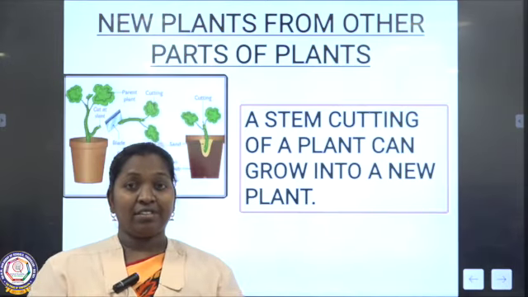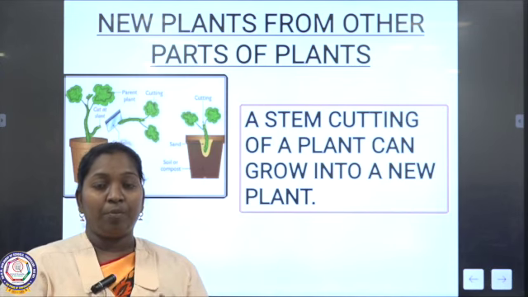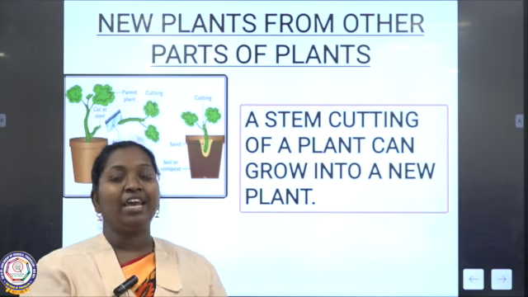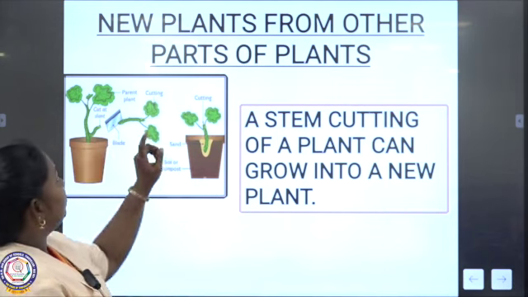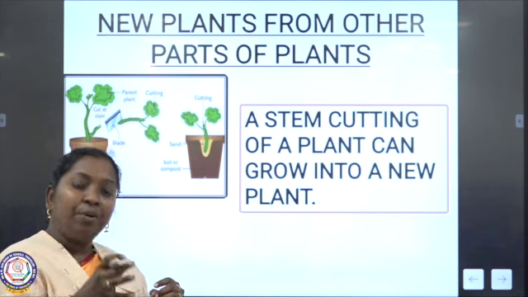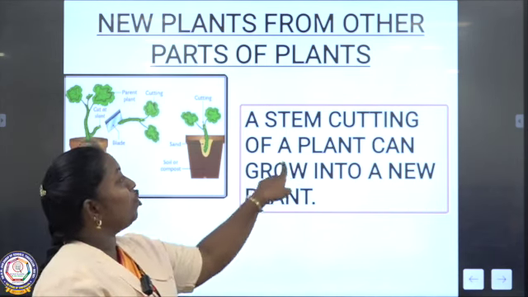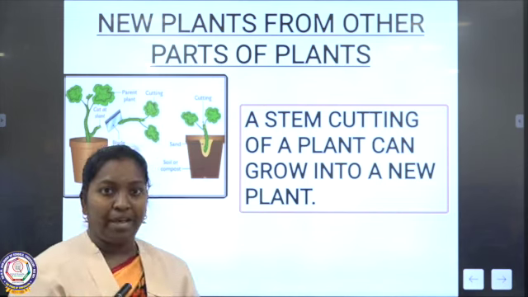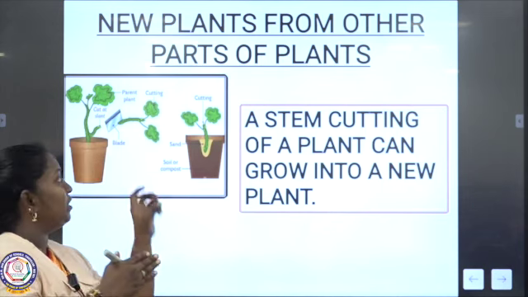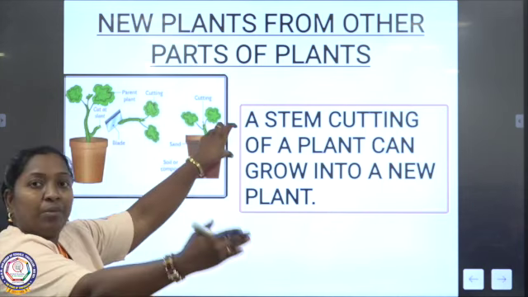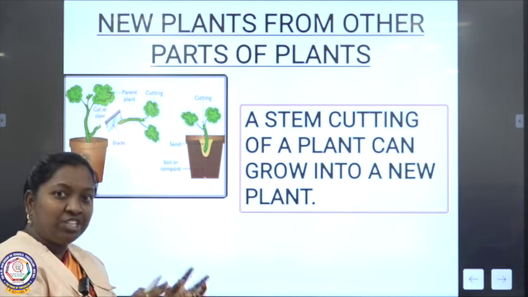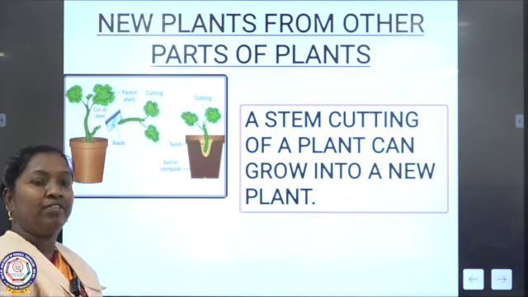So far in this lesson, we saw how the seed helps to grow a new plant and how it scatters away. There are some other ways for a new plant to grow. One way is by stem cutting, with the root, or with the leaf, a new plant can grow. In the first one, a stem cutting of a plant can grow into a new plant. You take a full plant, cut a branch of a tree, and keep it in some other place. Even that stem part will grow into a new plant. In this way we can increase the number of plants in our place.